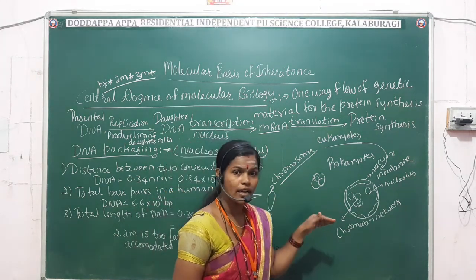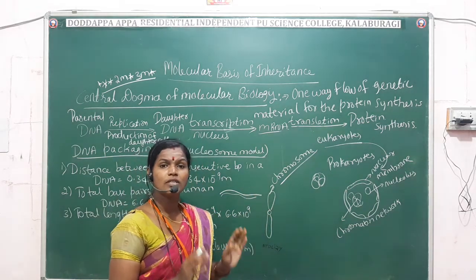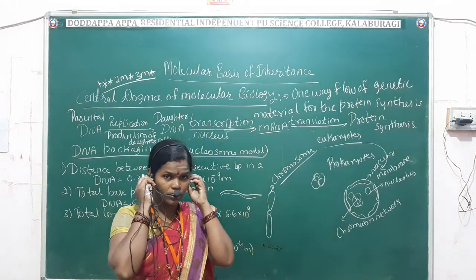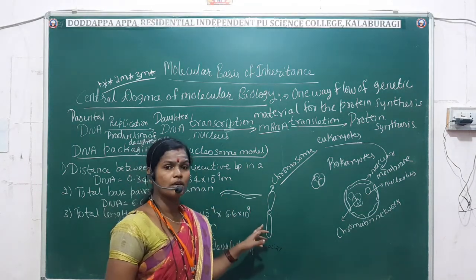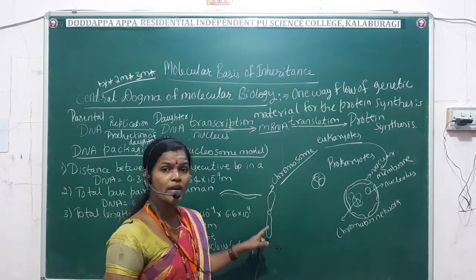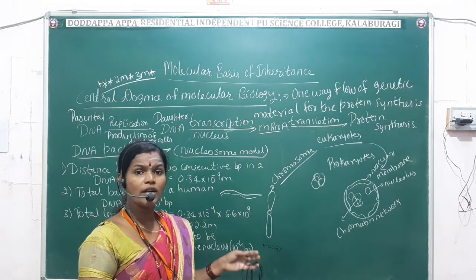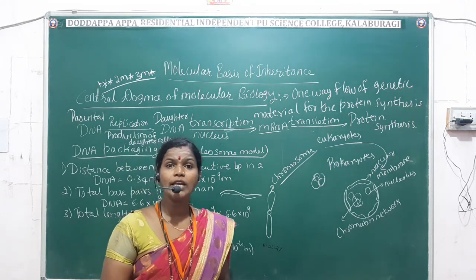Now, this thread-like structure is converted into a chromosome structure, which is a rod-shaped structure. How is this rod-shaped chromosome formed? What are the materials involved?